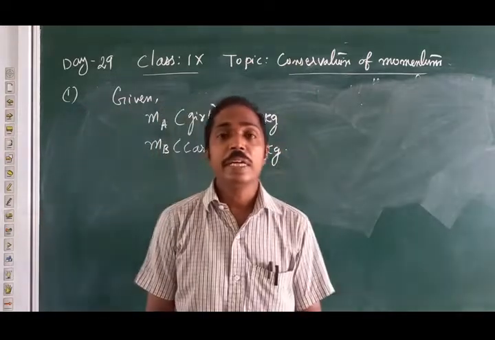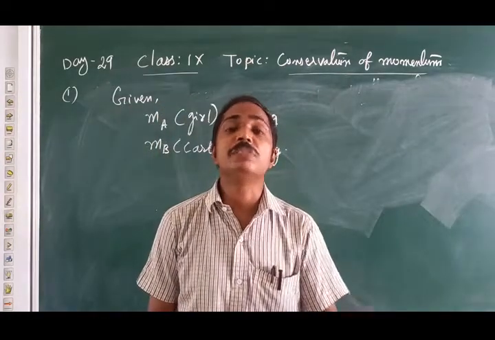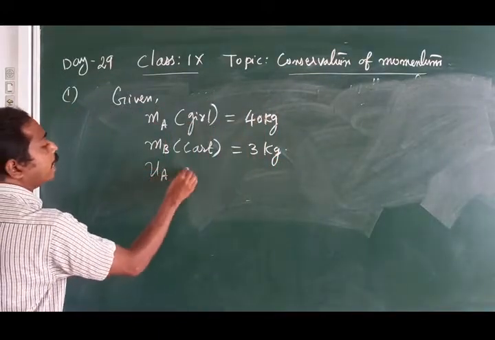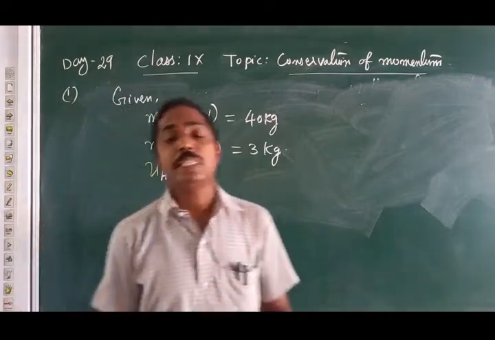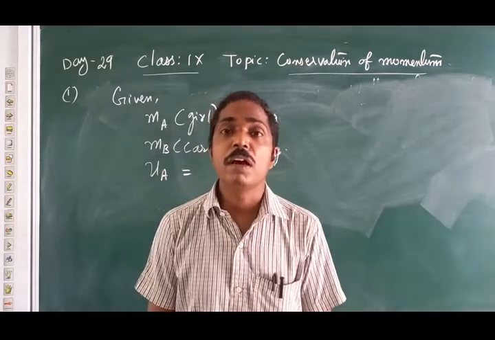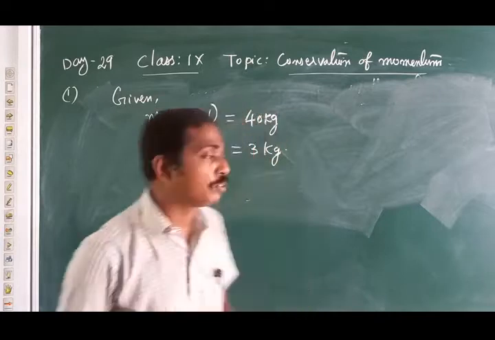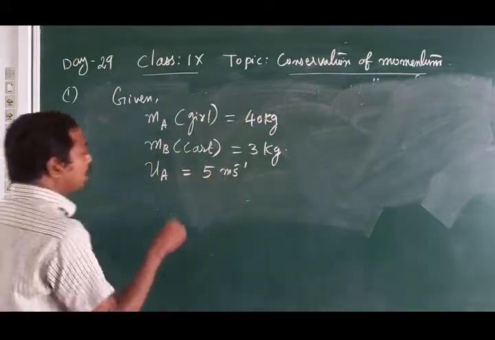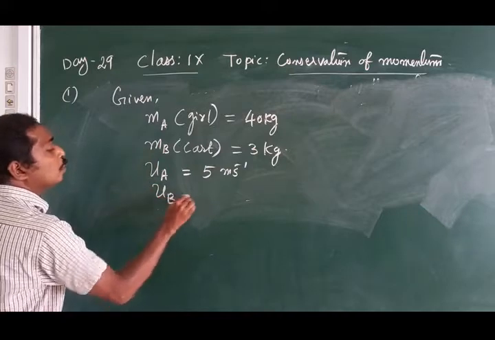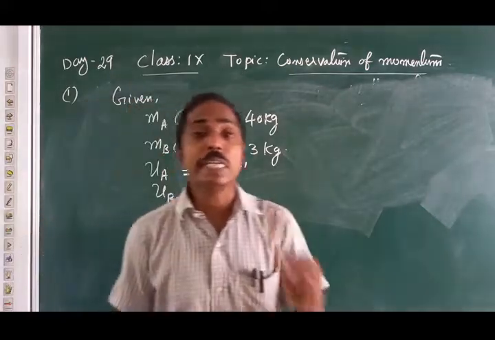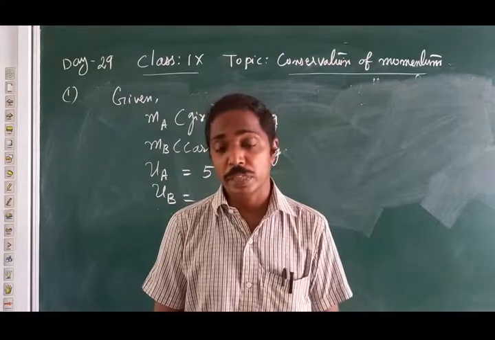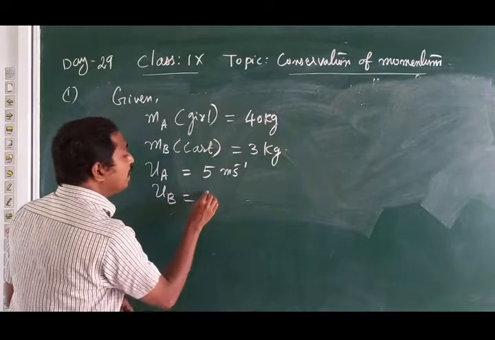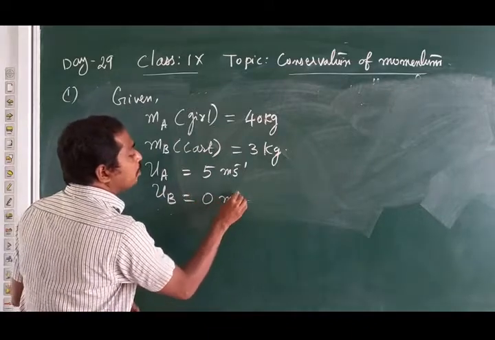As I said, initially the girl has velocity according to the question. So UA equal to, what is the velocity of the girl mentioned in the question? 5 meters second raised to minus 1. UA equal to 5 meters second raised to minus 1. Then what is UB? UB is the cart velocity. The cart is stationary, as I told previously. So UB is 0 meters second raised to minus 1.